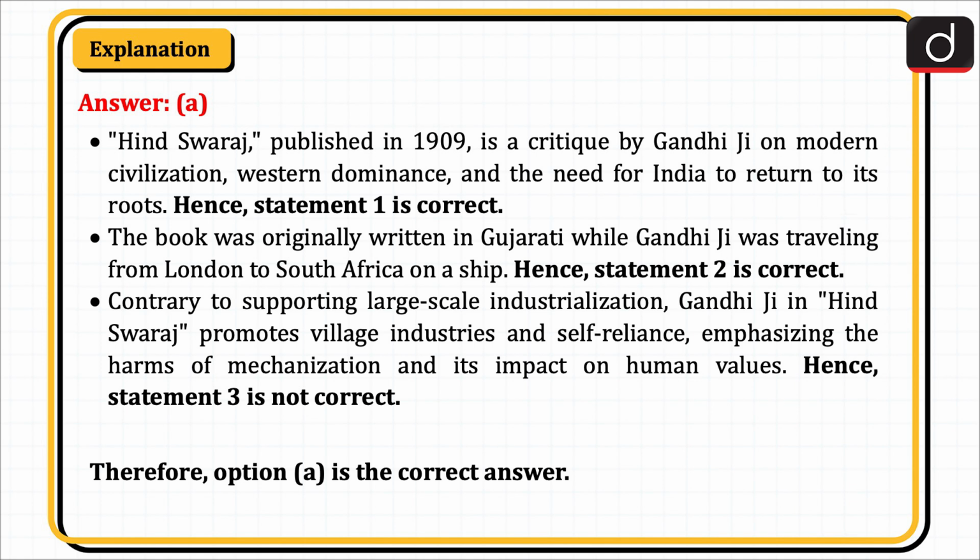Hind Swaraj, published in 1909, is a critique by Gandhiji on modern civilization, Western dominance, and the need for India to return to its roots. Hence, statement 1 is correct. The book was originally written in Gujarati while Gandhiji was travelling from London to South Africa on a ship. Hence, statement 2 is correct. Contrary to supporting large-scale industrialization, Gandhiji in Hind Swaraj promotes village industries and self-reliance, emphasizing the harms of mechanization and its impact on human values. Hence, statement 3 is not correct. Therefore, option A is the correct answer.